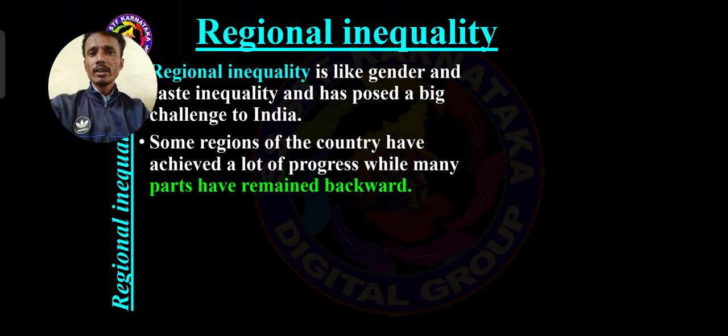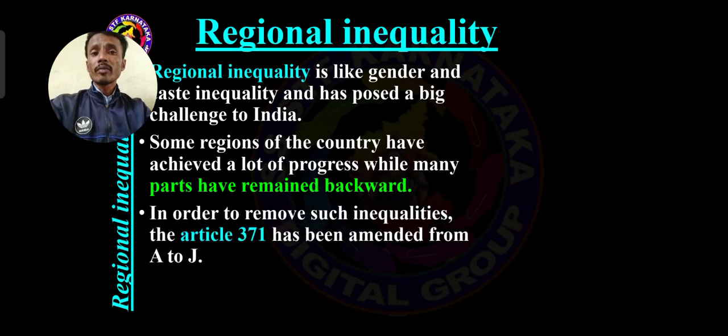This shows inequality at the regional level. Because some states are developed and some states are backward, this is inequality. To remove such inequalities, this was done. Got it?